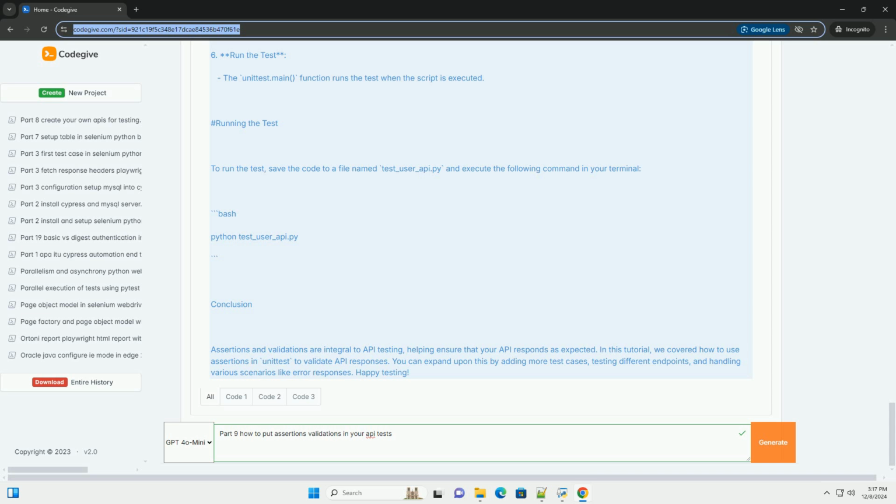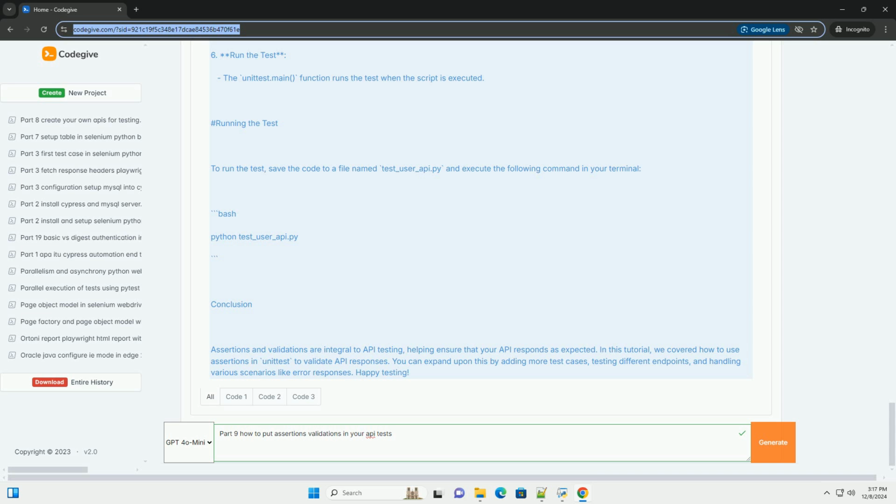4. Make API request. We use requests.get to send a GET request to the API. 5. Assertions. We check if the status code is 200. We parse the response JSON and check for the presence of keys like id, name, and email. Finally, we check if the values of id, name, and email match the expected values. 6. Run the test. The unittest.main function runs the test when the script is executed.